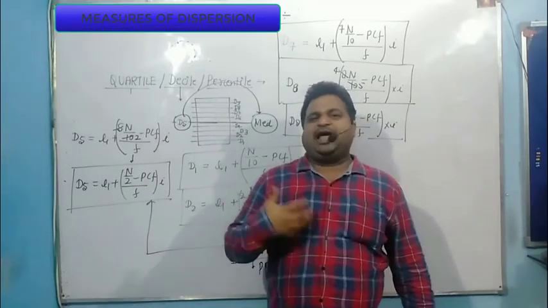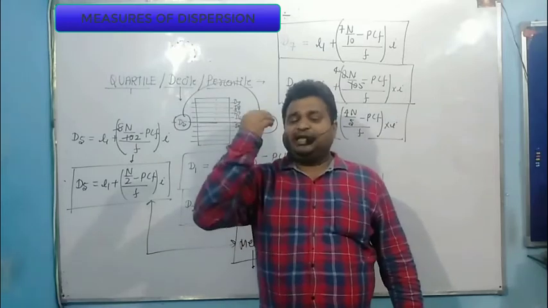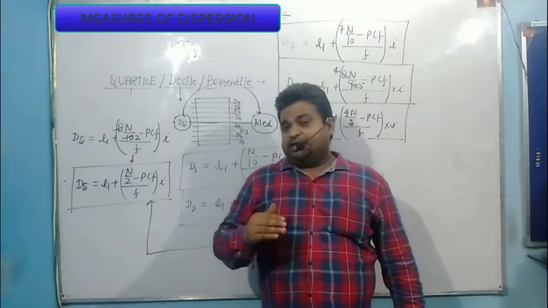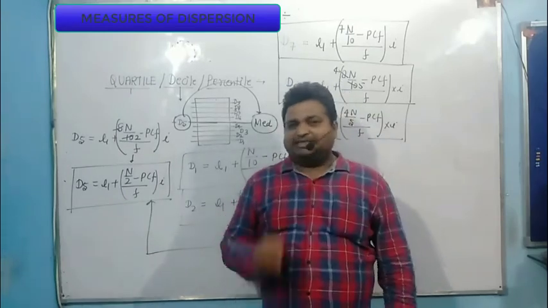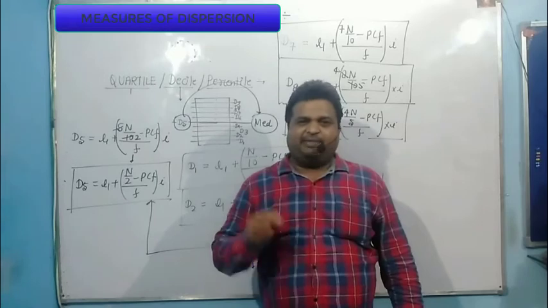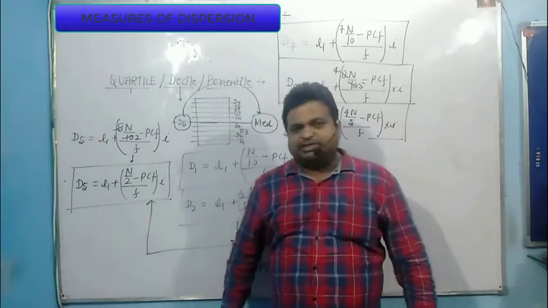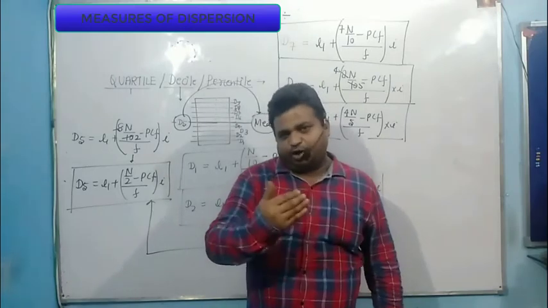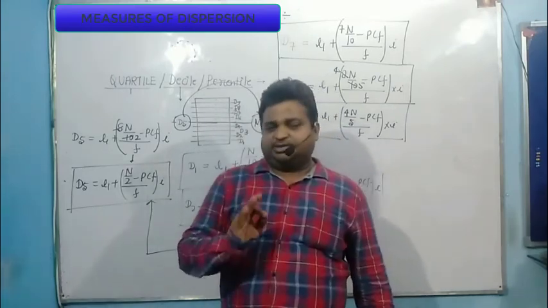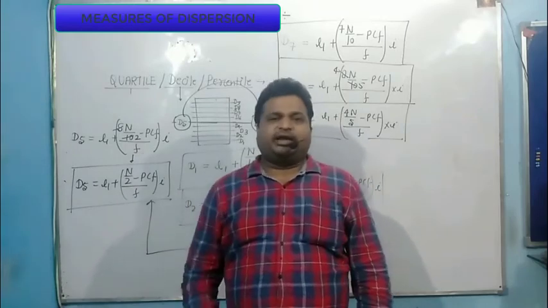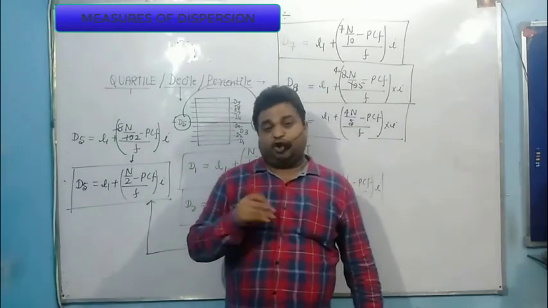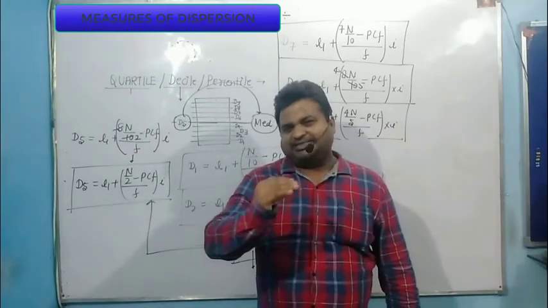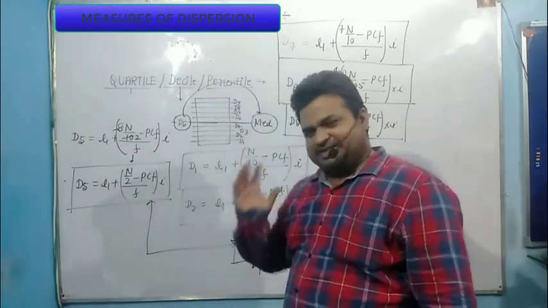If you want to calculate the 9th decile, what is the formula? L1 plus 9n by 10 minus PCF divided by F into I. If you want to calculate the 6th decile, the formula is L1 plus 6n by 10 minus PCF divided by F into I. So this is how you can calculate any formula. I advise all of you to simply generate one trick for how we can derive any formula if I know the concept. So this is the calculation of interdecile range. Now I move to percentile range.